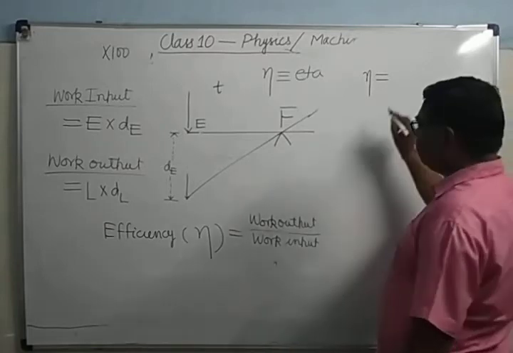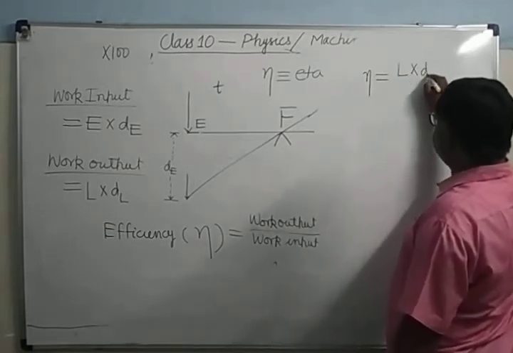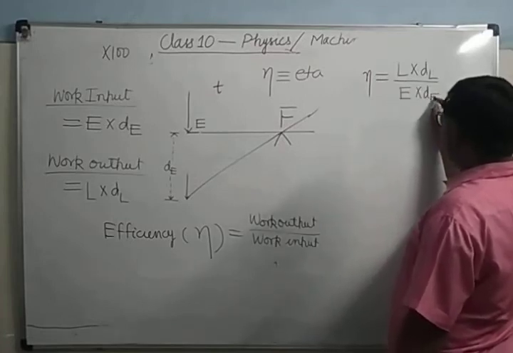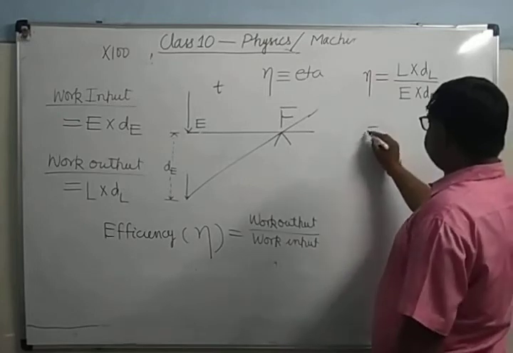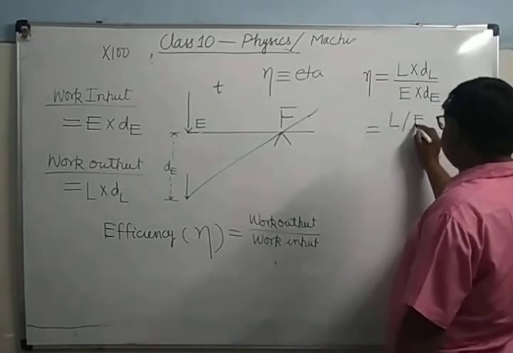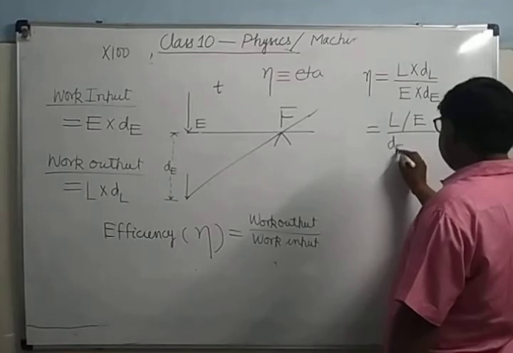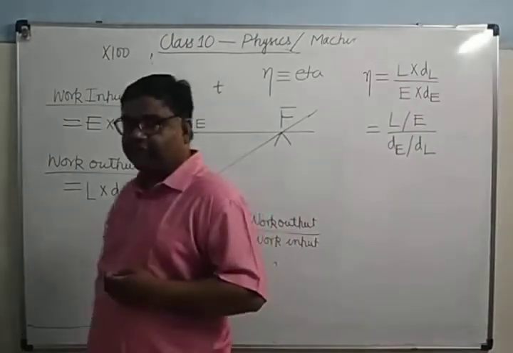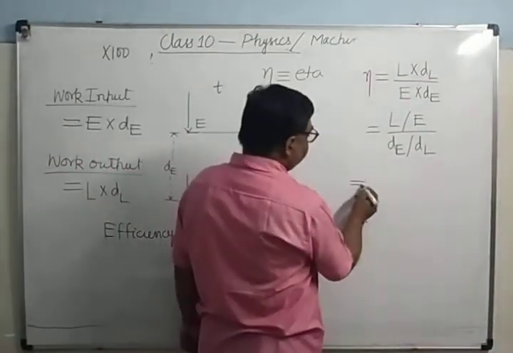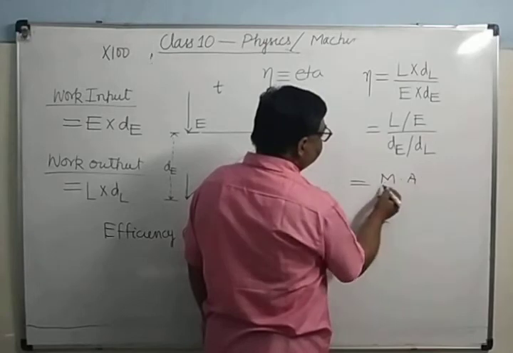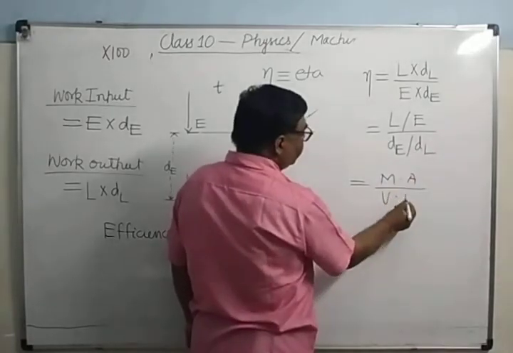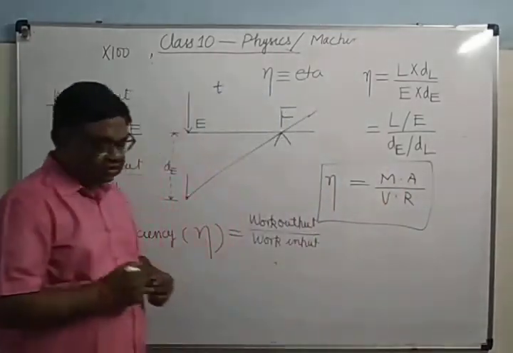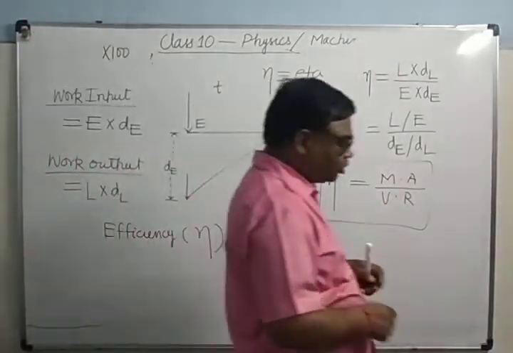So here efficiency, work output is L into dL, and work input is E into dE. Now you rearrange the terms. When you rearrange the terms, it will be L upon E divided by dE upon dL. This way we have rearranged. What is load upon effort? It is the mechanical advantage. Load upon effort equals mechanical advantage. dE upon dL is the velocity ratio. So this is the formula of efficiency. Efficiency equals mechanical advantage upon velocity ratio.